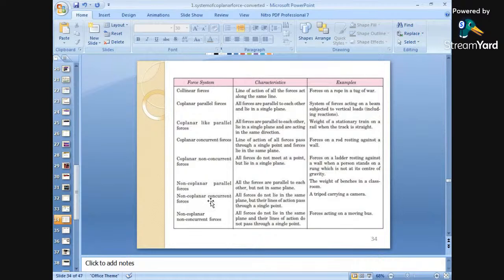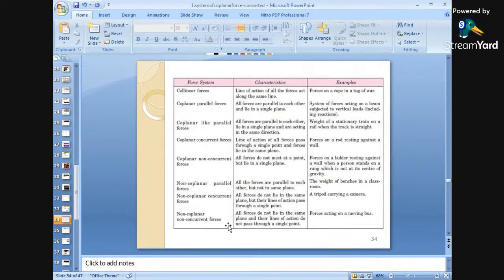Non-coplanar concurrent forces: all the forces do not lie in the same plane because it is non-coplanar, but it is concurrent, so the point of action is the same. The example is a tripod carrying a camera. The tripod has three legs, but the starting point, the concurrent point, is the same, and the legs are in different directions, different planes, non-coplanar.